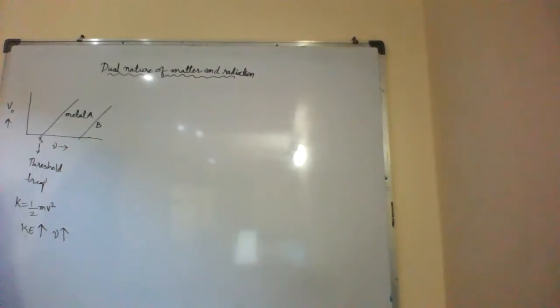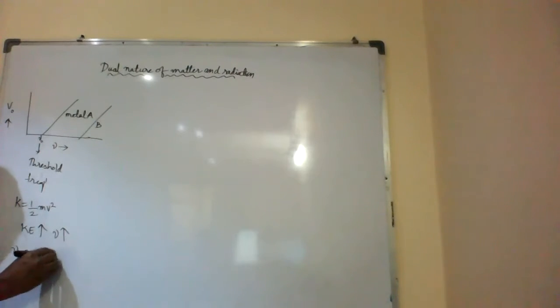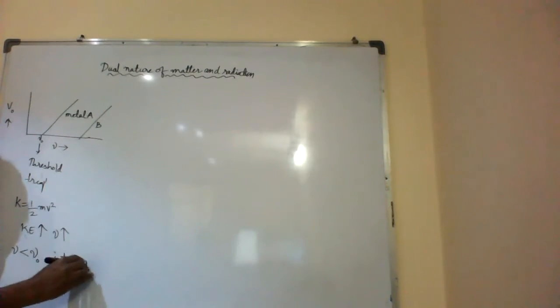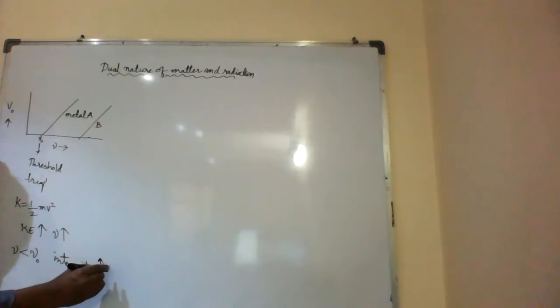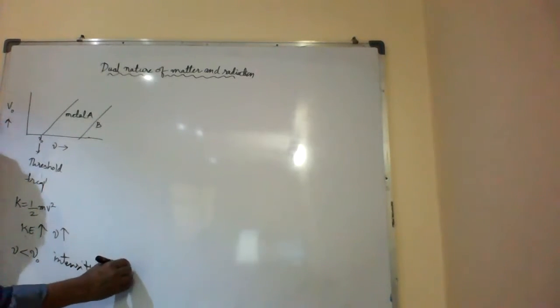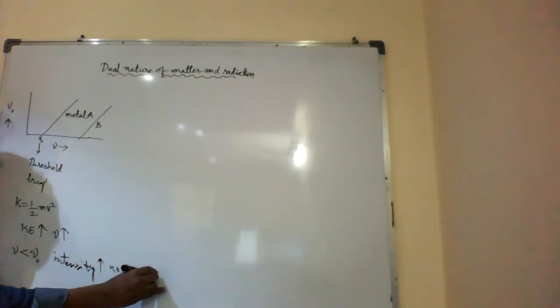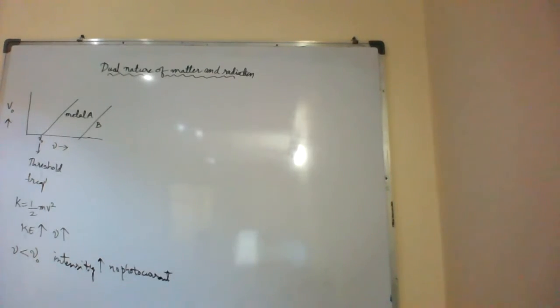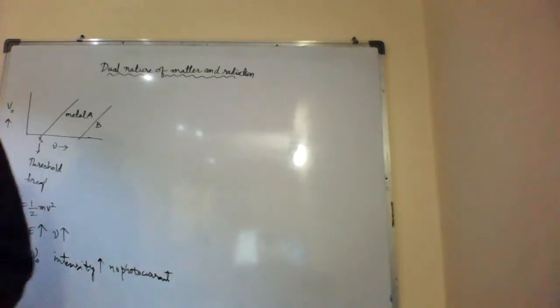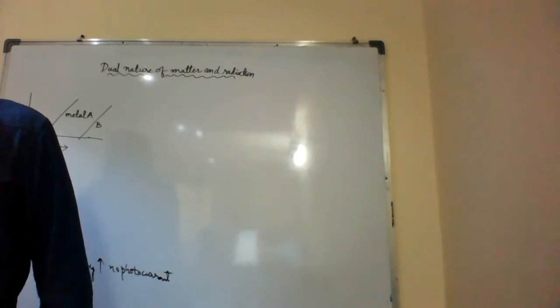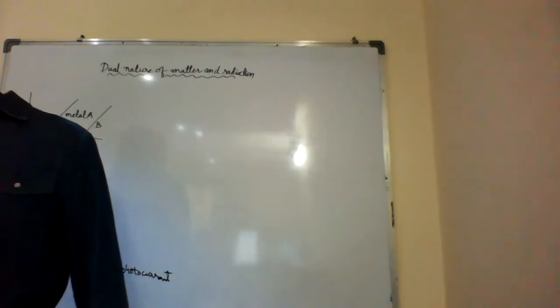Now the next one: for a frequency nu of incident radiation lower than the cutoff frequency nu0, no photoelectric emission is possible, even if the intensity is large. Suppose nu is less than nu0; even though the intensity increases, there is no photoelectric current. Is that clear? Next one. The minimum cutoff frequency nu0 is called the threshold frequency. That we already know.